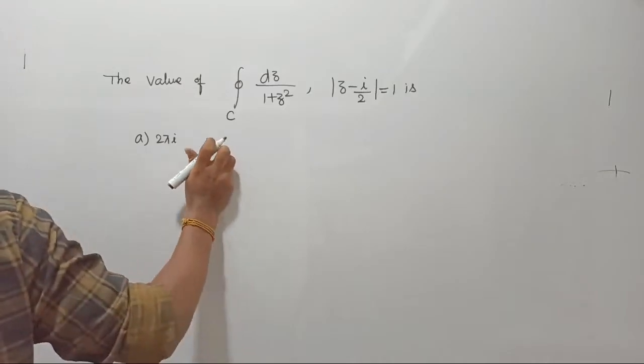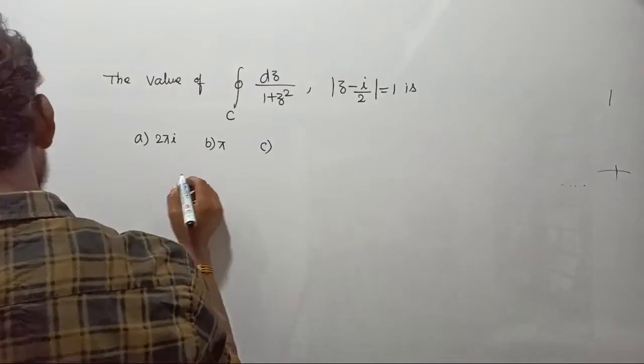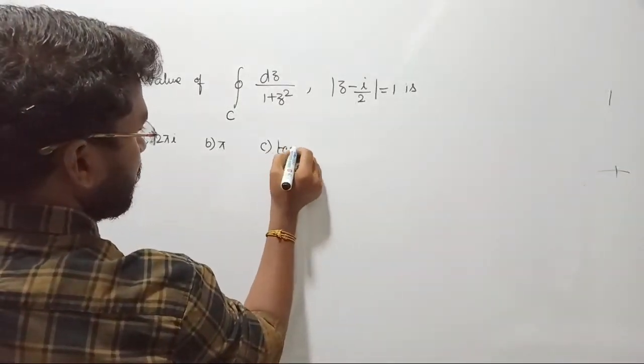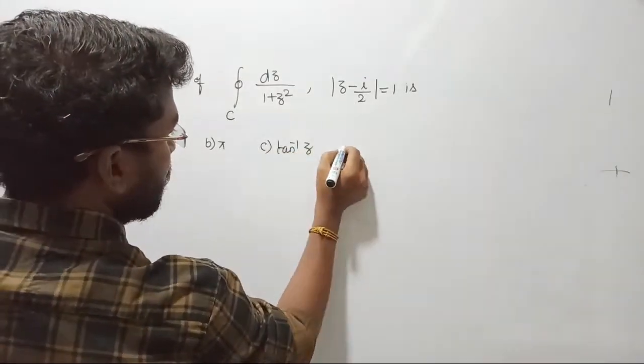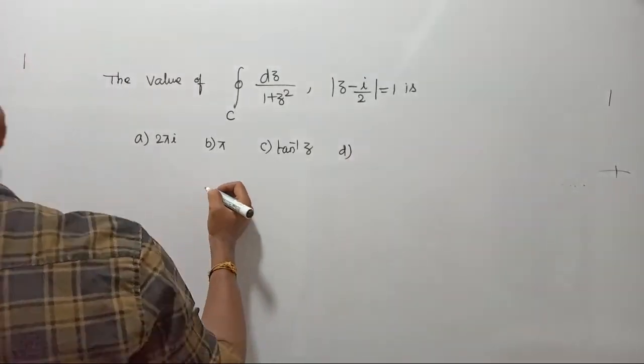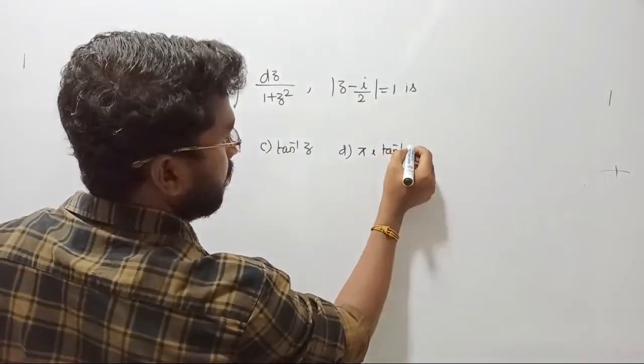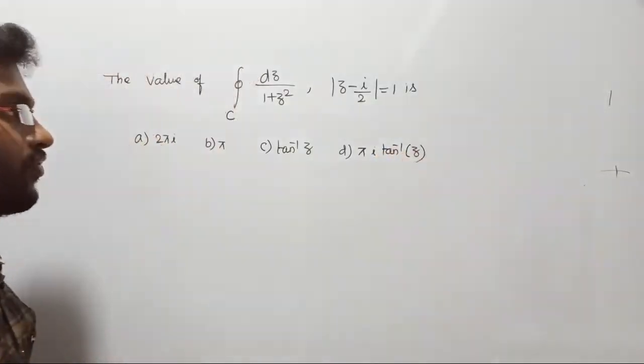Option B is pi. Option C is tan inverse of z. Option D, pi i into tan inverse of z. Okay, they have given 4 options.